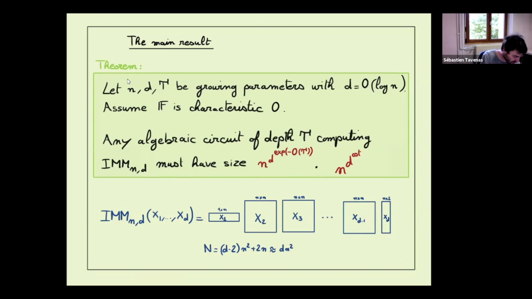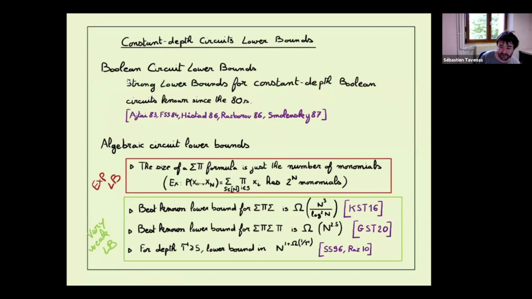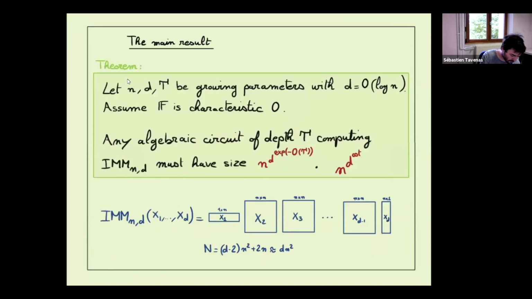Okay, and as I said yesterday, the first interesting case was already depth 3, where we have just a cubic lower bound. So we'll always focus particularly on the case of depth 3. In the case of depth 3, we will show a bound in n to the square root of d, so d to the 1/2. There are some constants in the exponents.